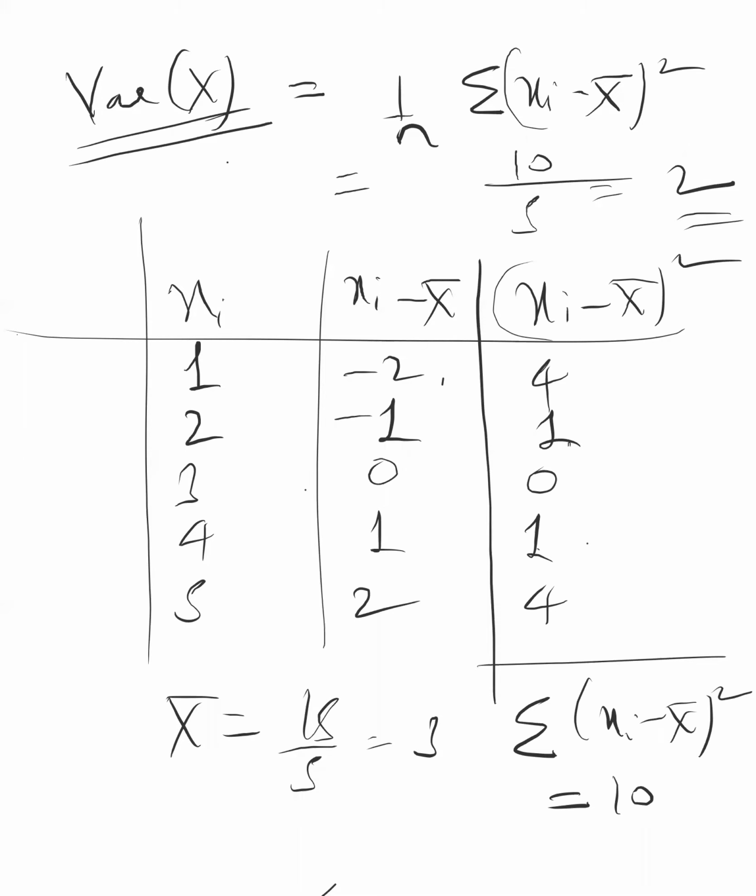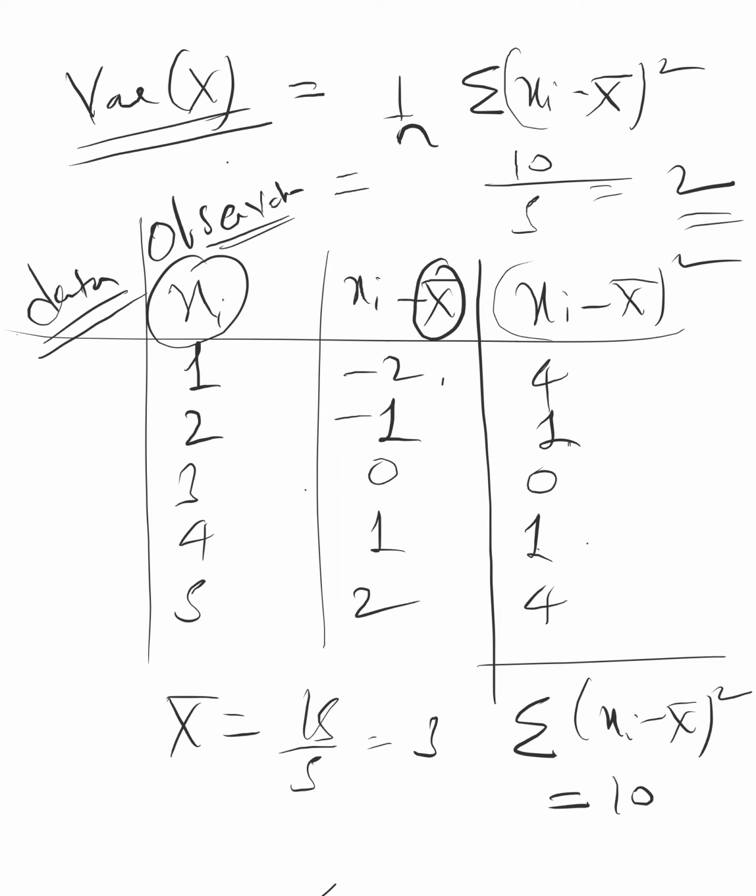I am telling you the physical meaning. Listen to me. This is an observation, some data, maybe class marks or rainfall or something. And this is the mean, x mean, some central value. And xi minus x mean is called the deviation. Whatever the observation value is, how much it is deviating from the mean. Mean is 3, so the difference between 1 and 3 is -2, between 2 and 3 is -1. This is called deviation. Between 3 and 3 it is 0, for 4 and 3 it is 1, for 5 and 3 it is 2.